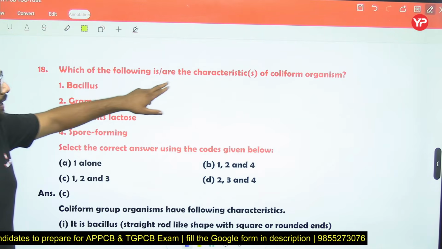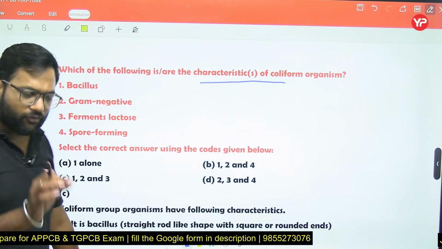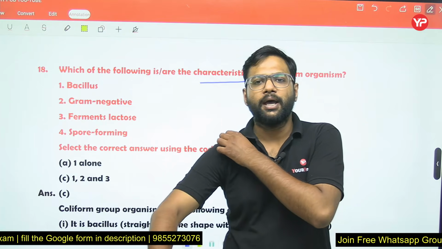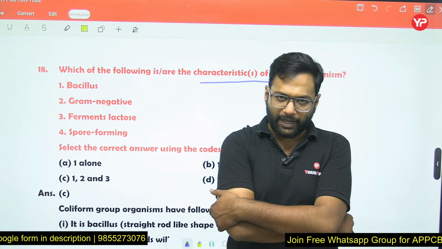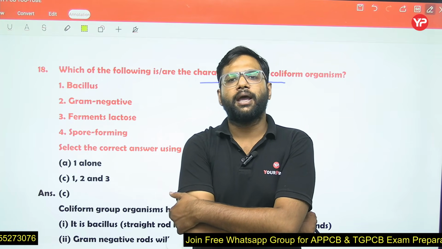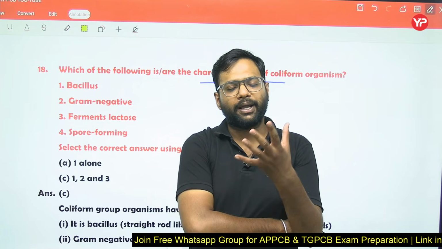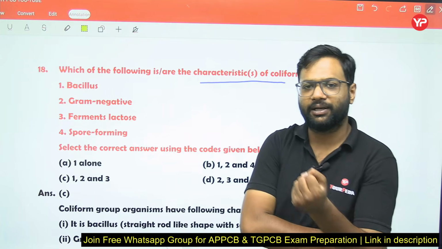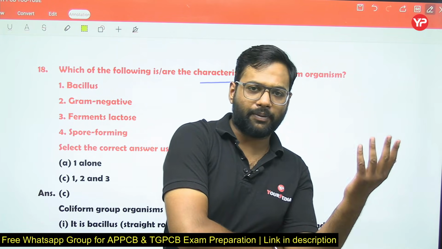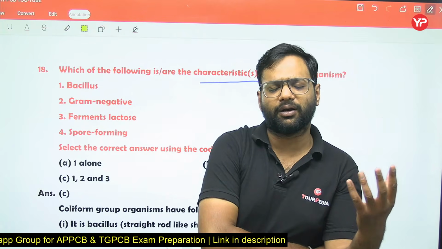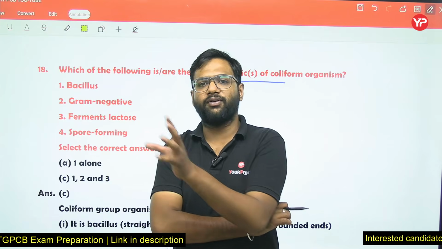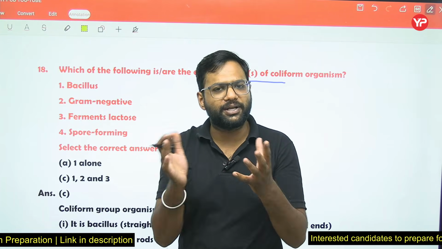Which of the following is the characteristic of the coliform organisms? Coliform organisms are basically non-harmful microorganisms, and they become the indicator for the pathogens. We test the water for the presence of the coliforms, and further by using some calibration technique we find the pathogens present in the water that are related with the coliforms present in the water sample.